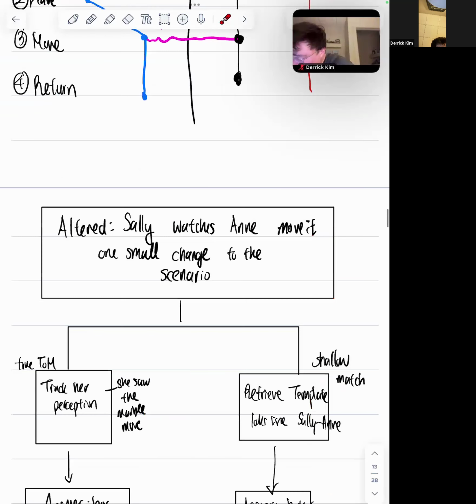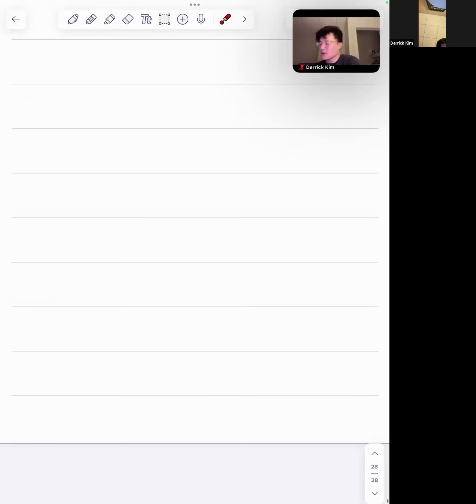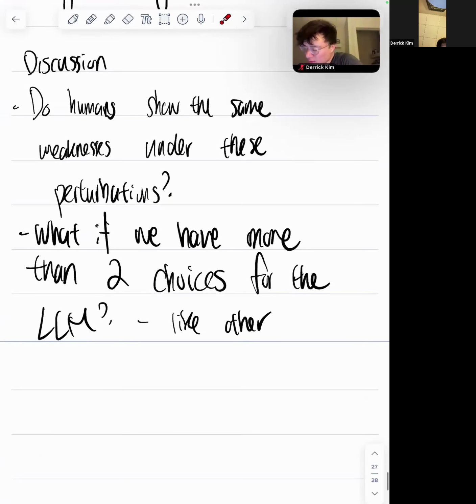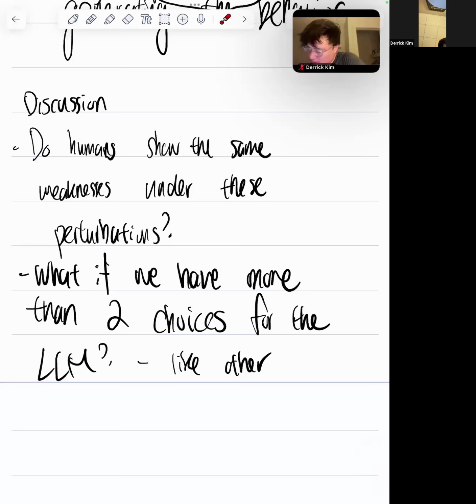I thought it'd be really interesting to run the test again using another choice. Like if you have popcorn, chocolate, or not necessarily other, but what if you have an object that is not mentioned, for example, candy or something. How would the model respond? I thought that would be interesting instead of giving it a binary choice. Maybe if you have four choices, how would that change the model?